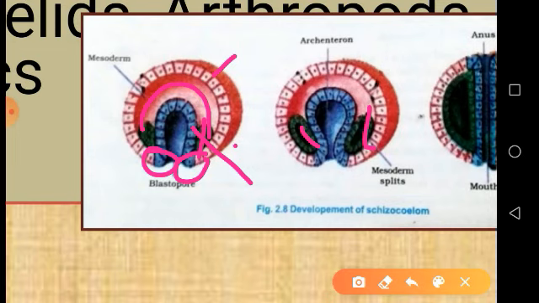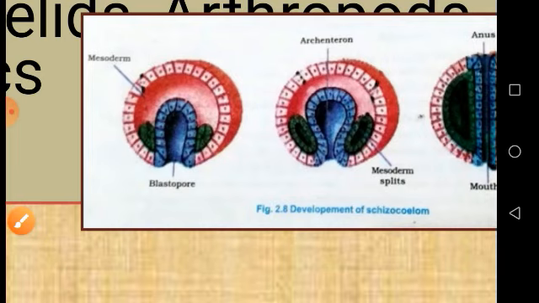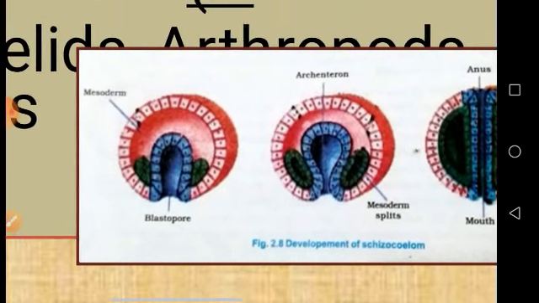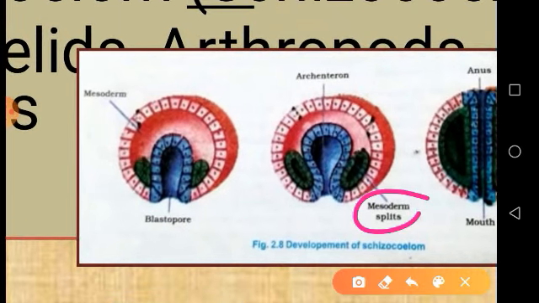They occupy the space, and these are called the mesodermal blocks. These mesodermal blocks individually divide longitudinally. Here you can see the mesoderm splitting like this. The mesoderm splits longitudinally into two layers.